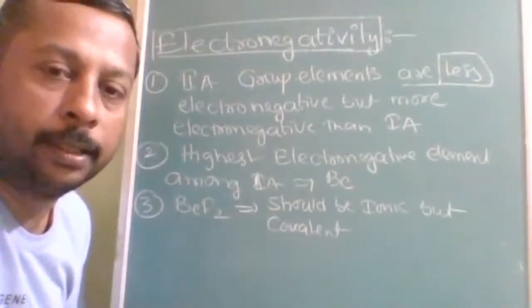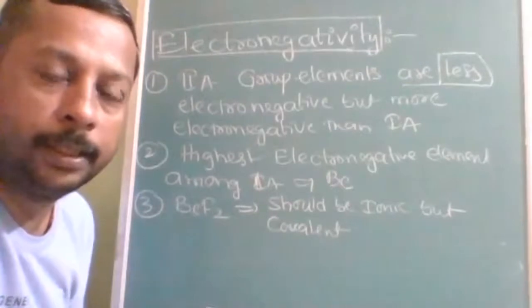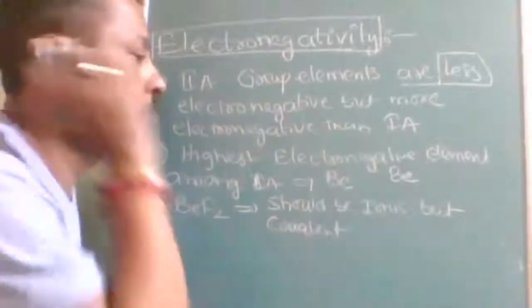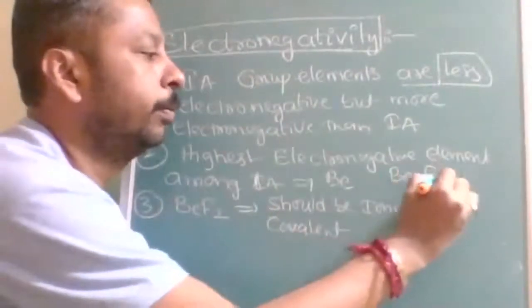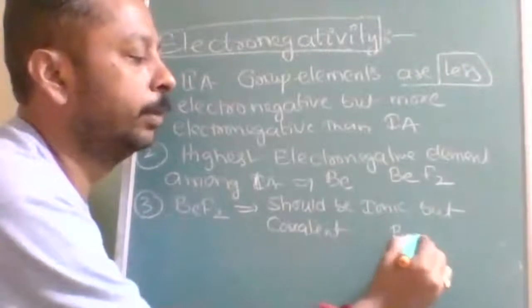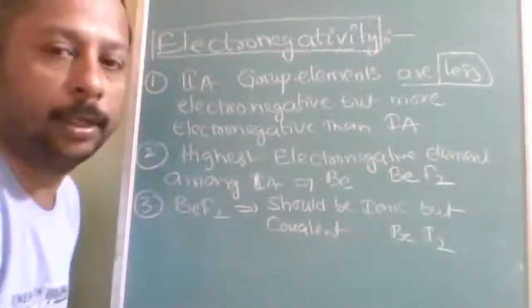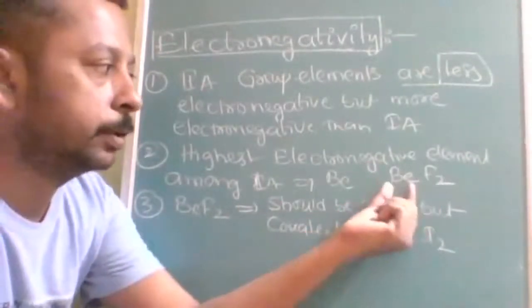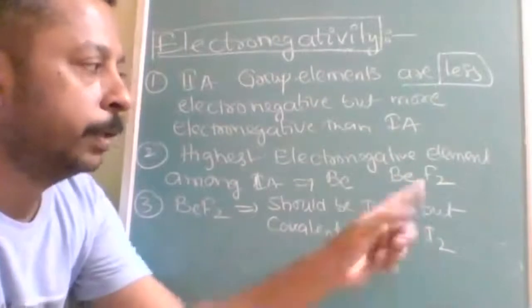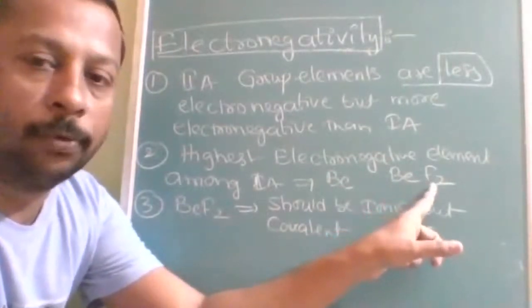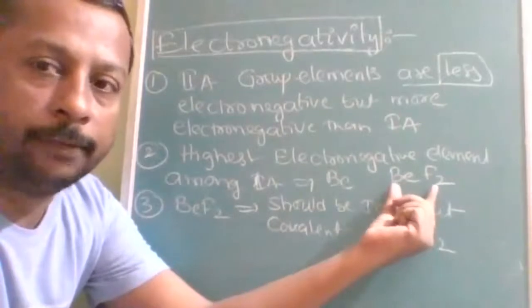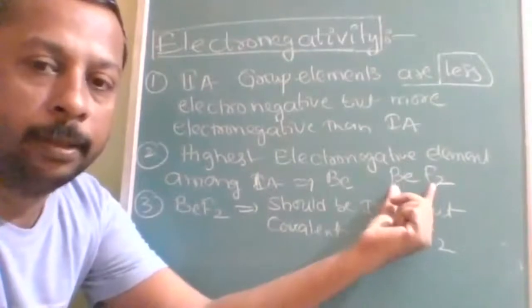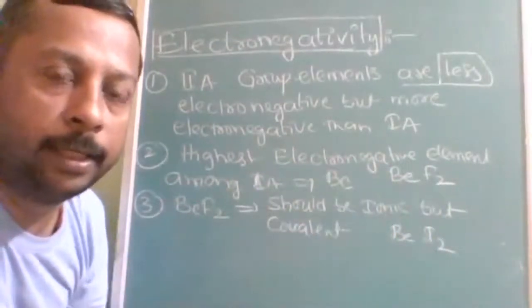Percentage ionic character increases with an increase in the difference of electronegativity. Suppose beryllium is forming a compound with fluorine, or beryllium is forming a compound with iodine. Which is going to be more ionic? BeF2, because the metallic character is the same, but the electronegativity is more for fluorine. That difference is more, and once the difference is more, ionic character is more. So that is why beryllium fluoride is expected to be predominantly ionic.